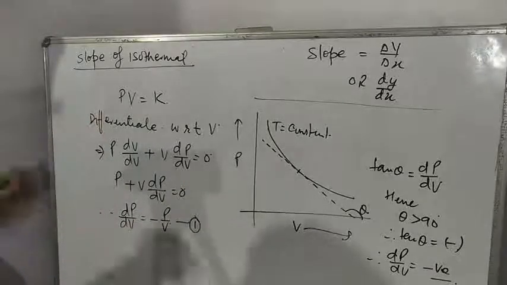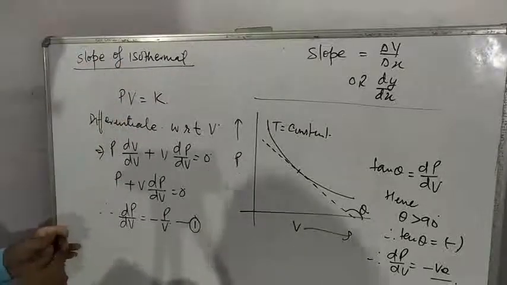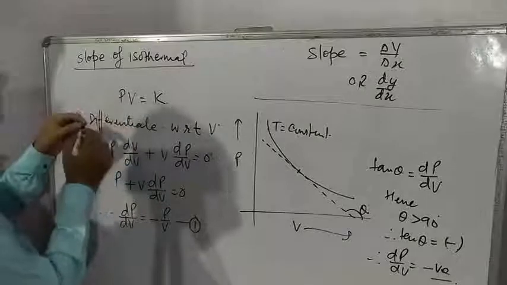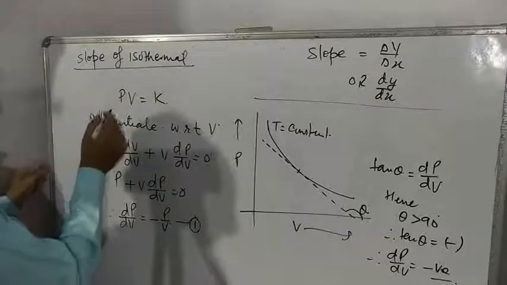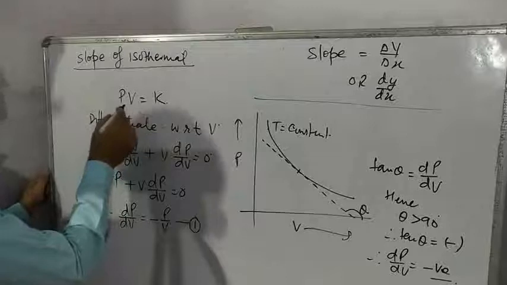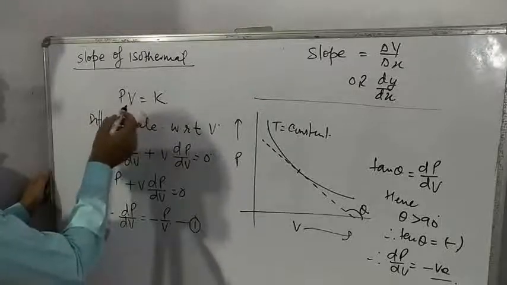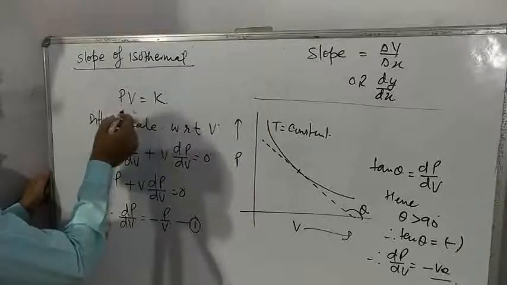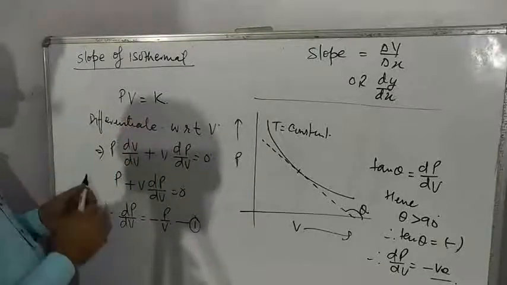Let us understand. PV is equal to constant. It means the product of pressure and volume should remain constant. Very clearly, if pressure increases, volume should decrease and vice versa. Pressure increases, volume should decrease. Volume increases, pressure should increase.